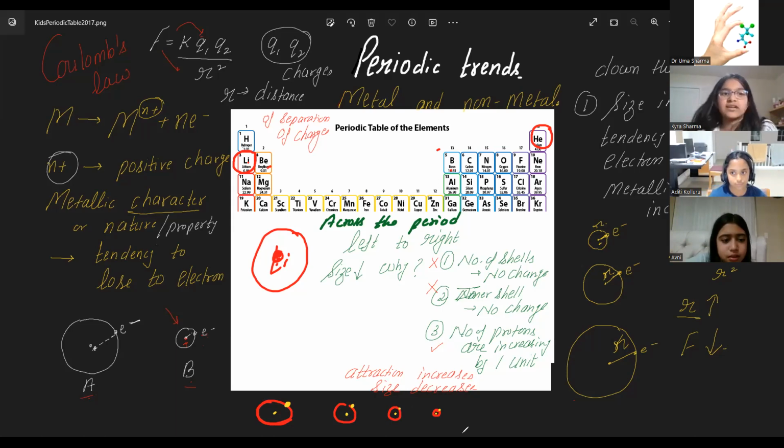So what is happening to metallic character? It's decreasing. That's why Avni was saying I'm confused across the period, metals, non-metals, both of them are there. Why? Due to size, Avni. As you move from left to right, size decreases. Elements are getting converted from metals to non-metals. Very small atoms are non-metals. Very big atoms are metals. Right?